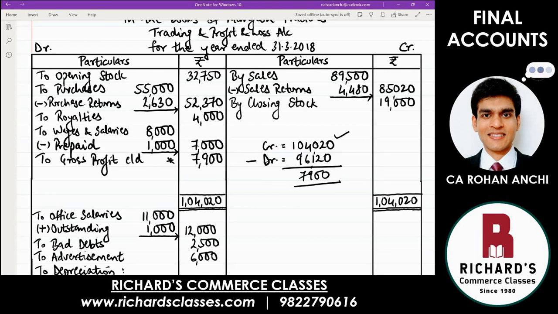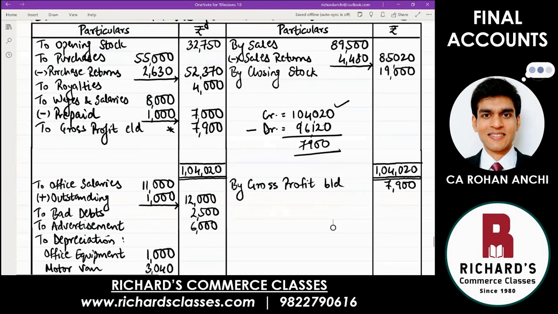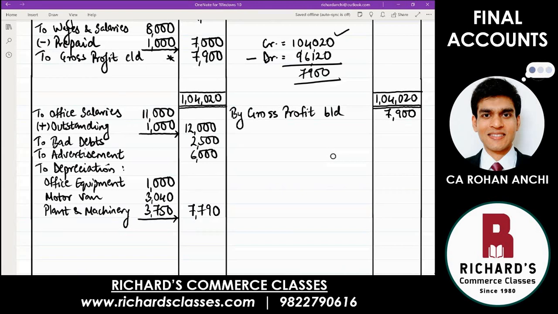Gross profit carried down. Remember, those balances always keep moving to the opposite side. So from trading account, profit and loss account is a continuation. Bring down the balance there on the credit side. By gross profit brought down, the same 7,900. And you follow the same procedure to close now profit and loss account.